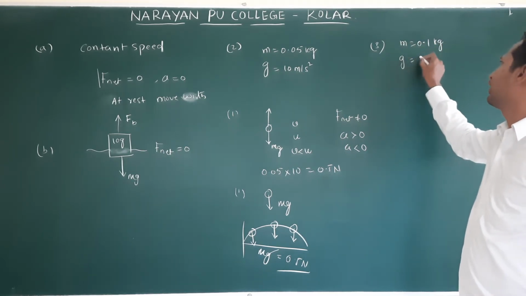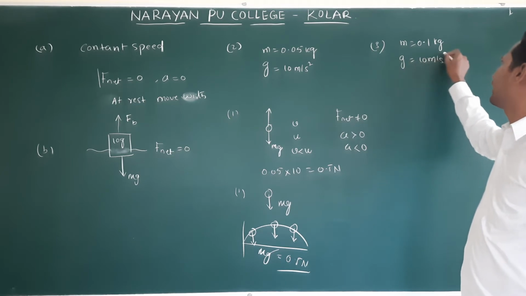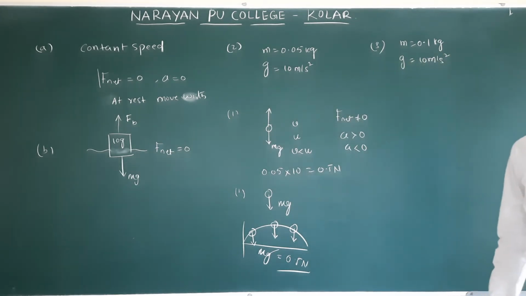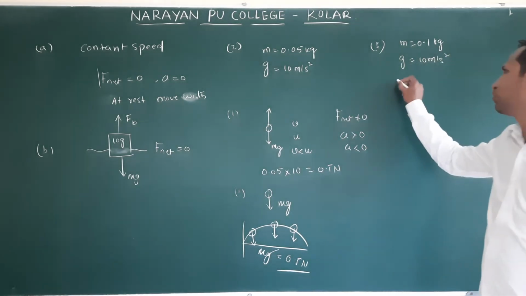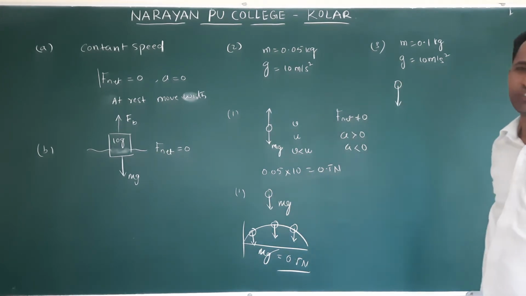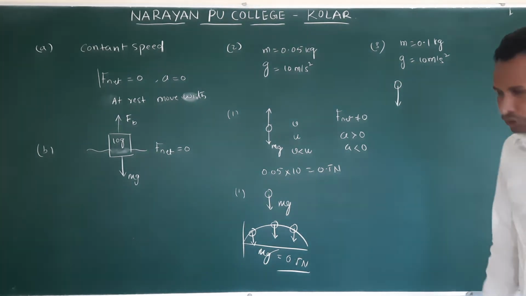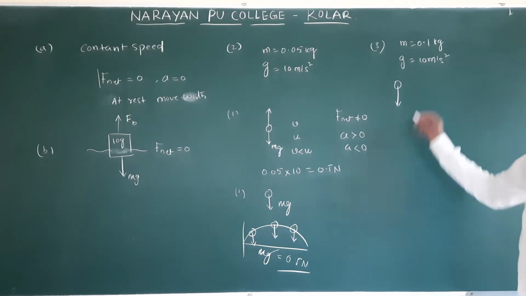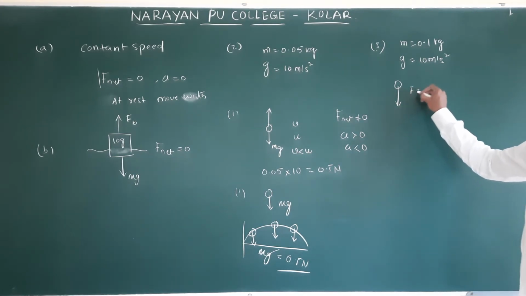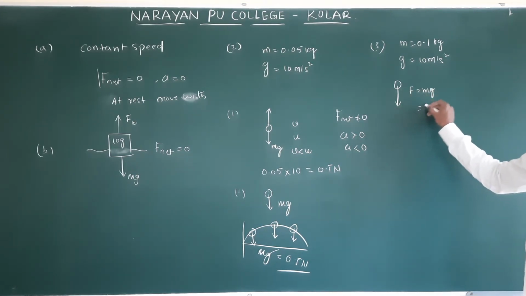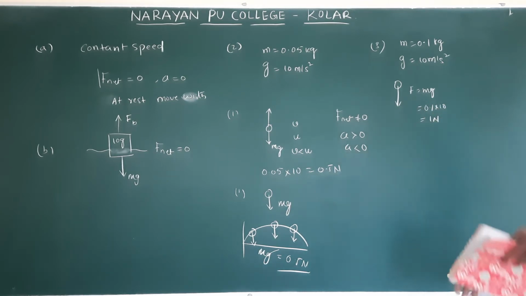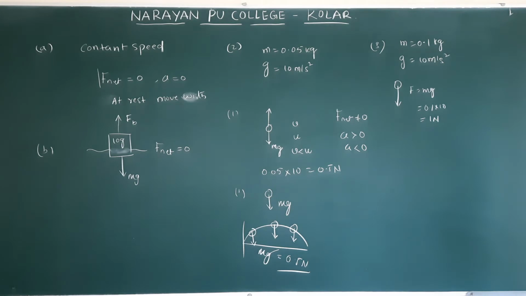g is asked to be taken as 10 meter per second square. When it is dropped and goes down, which force is acting? Gravity force. That is nothing but the net force. So what is that force? F is equal to mg. So 0.1 into 10, 1 Newton. Clear? Downward direction.